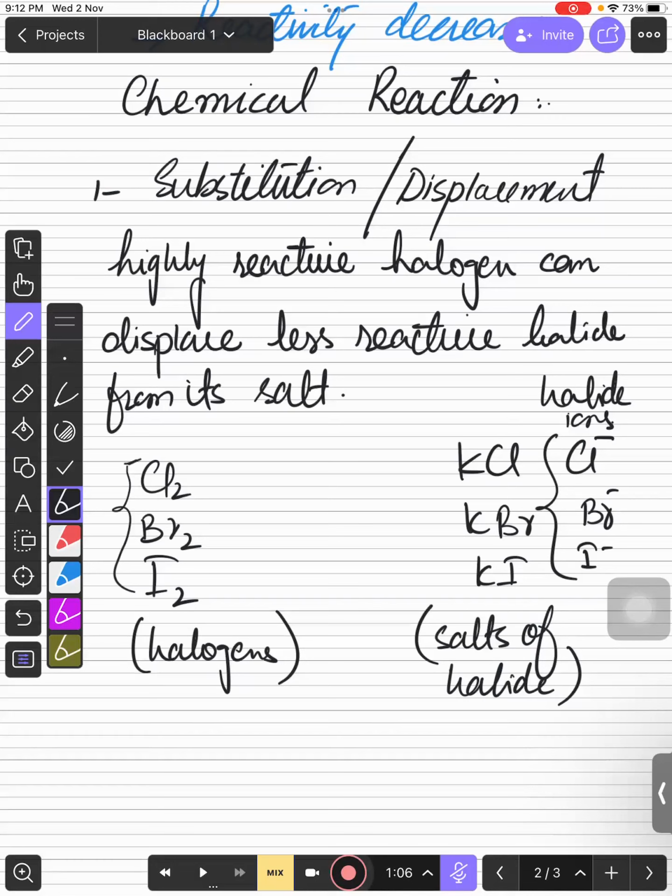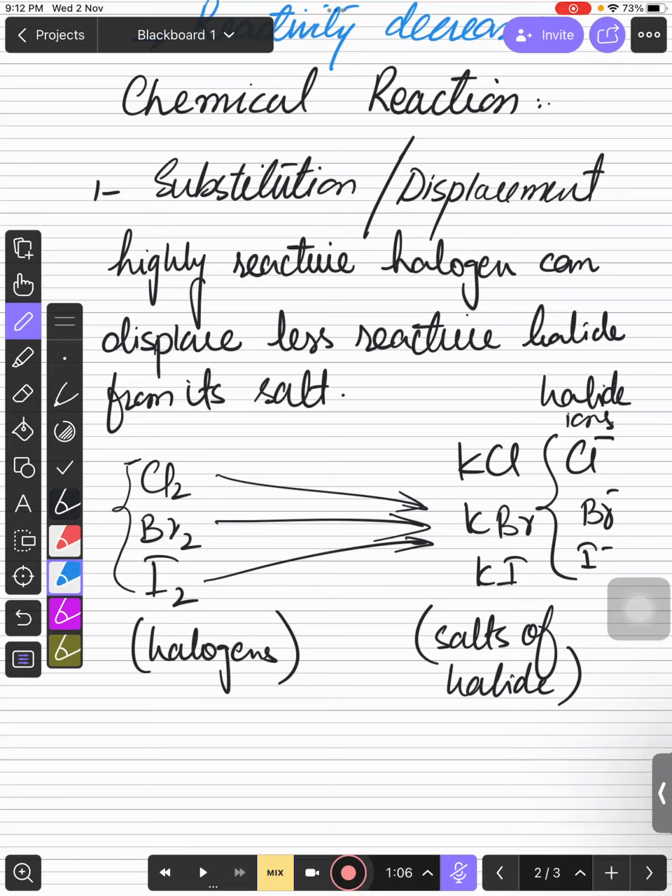सर अब बेहतर है। चलें, ठीक है, थैंक यू। So बच्चों, we are talking about chemical properties. So I am saying that अगर आप कोई highly reactive halogen less reactive के salt में डालोगे तो वो displace करेगा, ठीक है ना? So these are actually salts and these are actually halogens. तो salts के अंदर जो halogens होते हैं वो halide ions कहलाते हैं, क्योंकि वो ion form में होते हैं. For example I am adding chlorine into the salt of bromide, right?